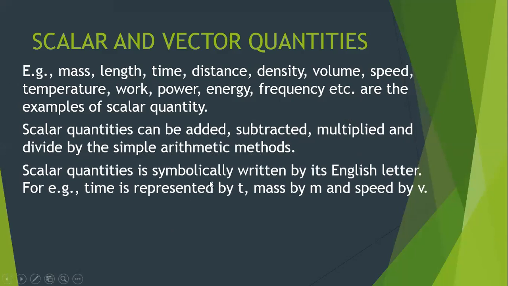Scalar quantities are symbolically written with an English letter. For example, time is represented by T, mass is represented by M, speed is represented by V, and so on. So we have seen so many symbols for scalar quantities. For time, I write T. For mass, I write M.